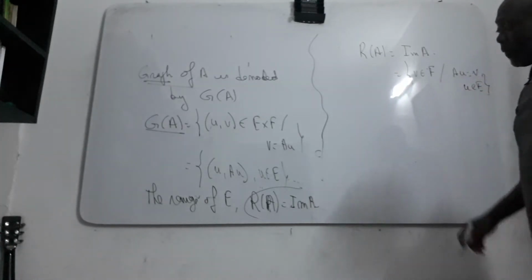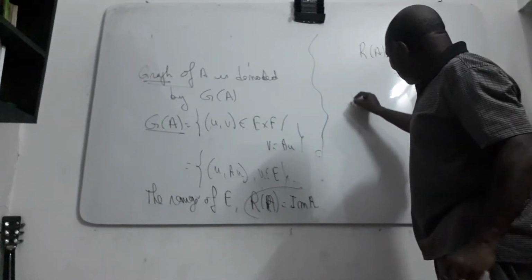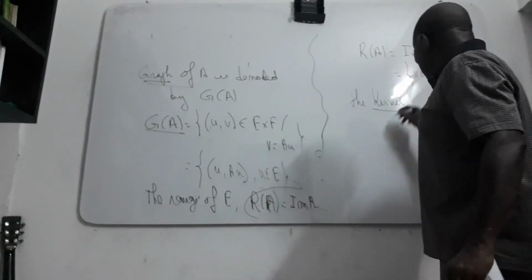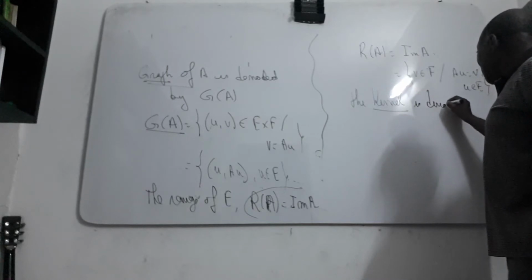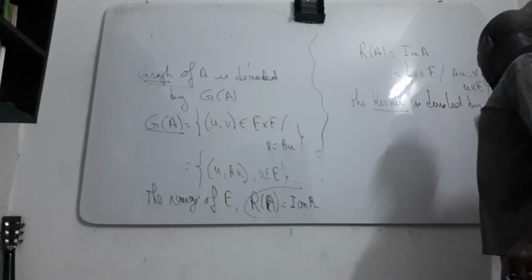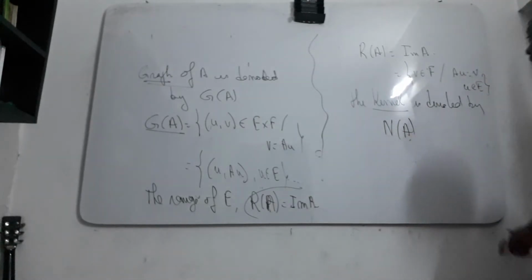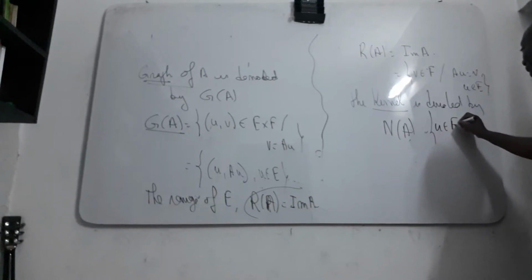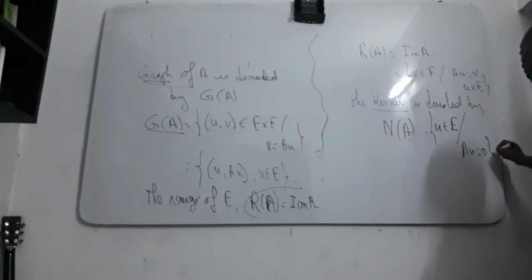Also the kernel of A is denoted by N(A); it's just notation. The kernel contains the U, elements of E, such that AU is equal to 0.